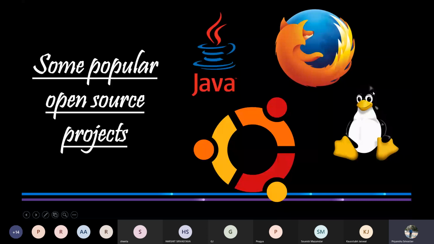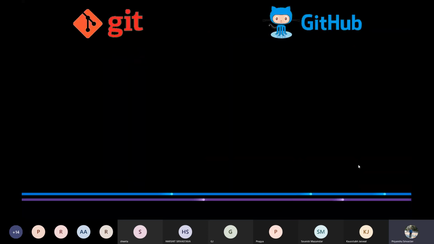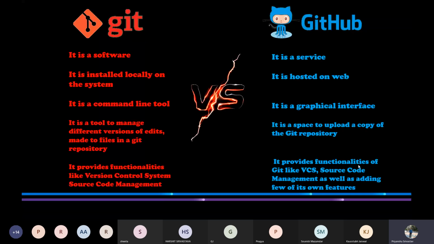Let us compare the difference between Git and GitHub. First of all, Git is software, whereas GitHub is a service. Git being software means that we have to install Git in our local system in order to work with it. And since GitHub is a service, we can use a web-based application for it.